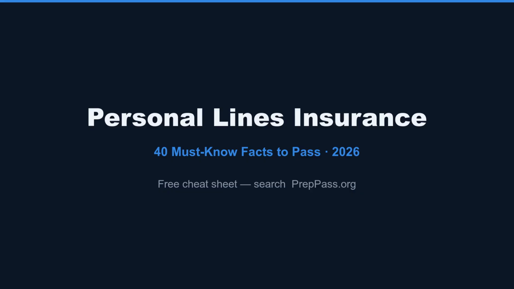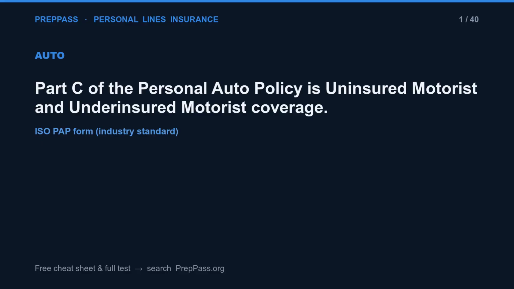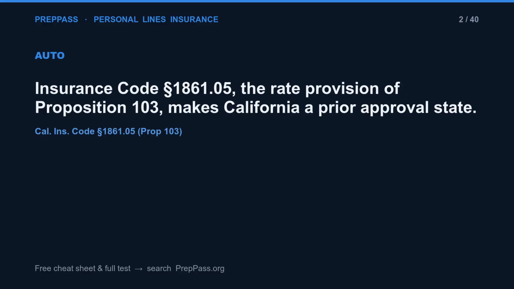Let's go. Part C of the personal auto policy is uninsured motorist and underinsured motorist coverage. Insurance Code Section 1861.05, the rate provision of Proposition 103, makes California a prior approval state.